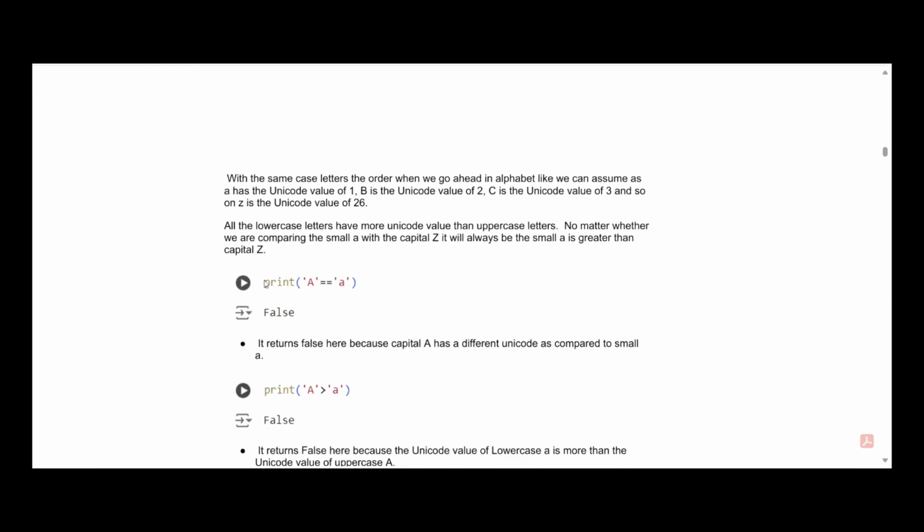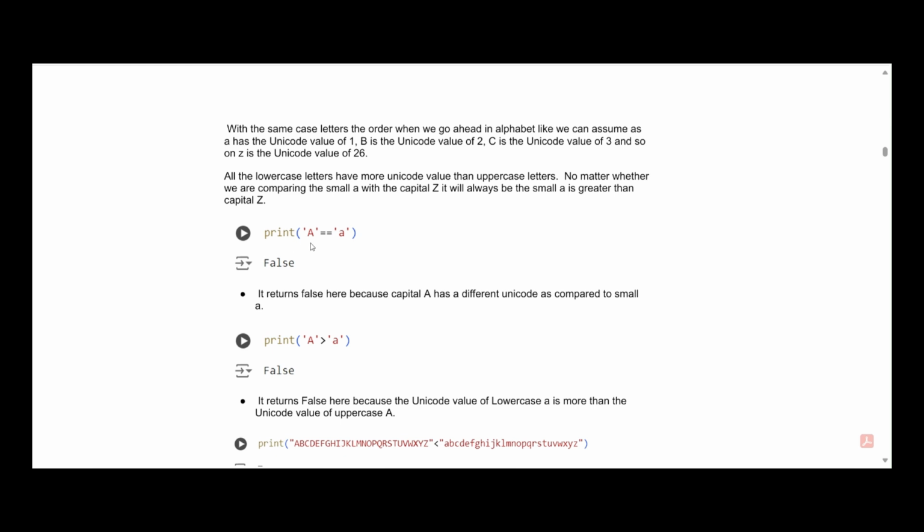Let's see the example here also. Like I just said that the small a is not equal to capital A, and this example is proving this also. Here we are doing print is capital A is equal to small a, then it is returning false, because I just said that it is case sensitive, meaning that the lowercase letter has more Unicode value than the uppercase letter. So the correct expression is that small a is greater than capital A.